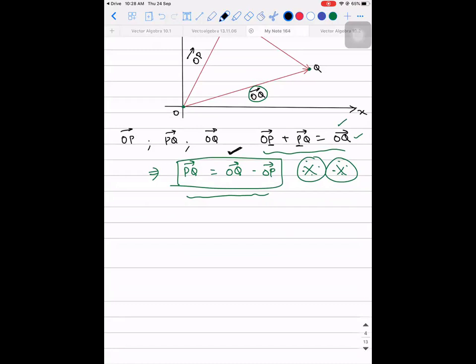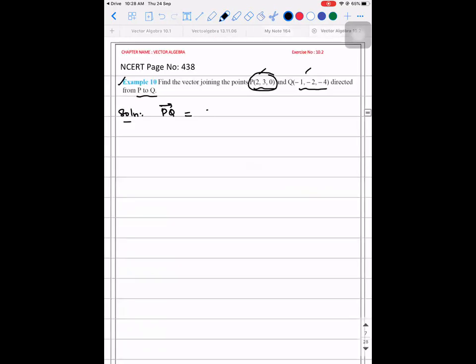Now see, what did I tell you PQ vector is? PQ vector is OQ vector minus OP vector, means it is final position vector minus initial position vector, right? Q is the final point, the end point. P is the starting point. That is why I told final position vector minus initial position vector. So PQ vector means it is OQ vector minus OP vector.